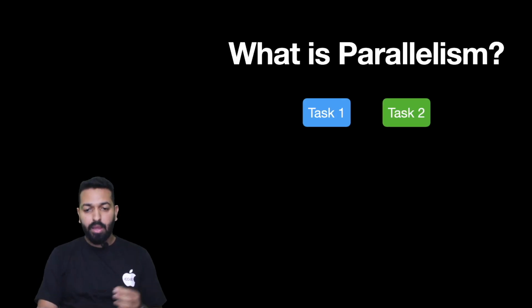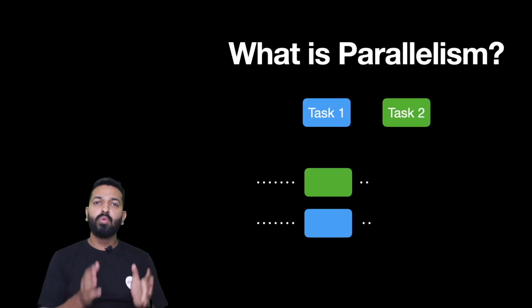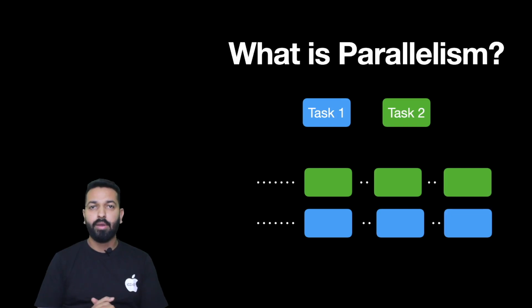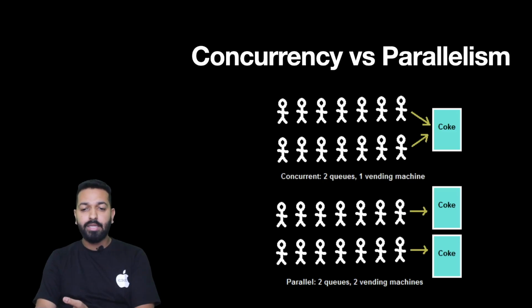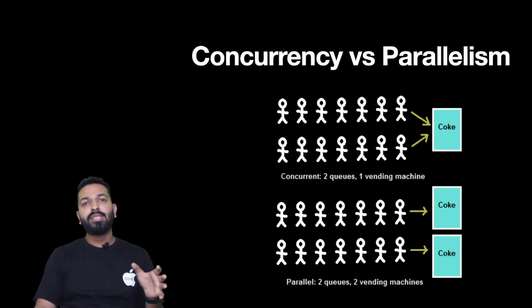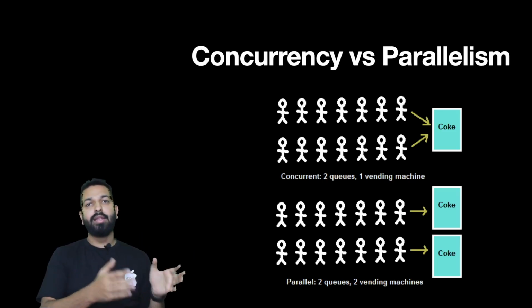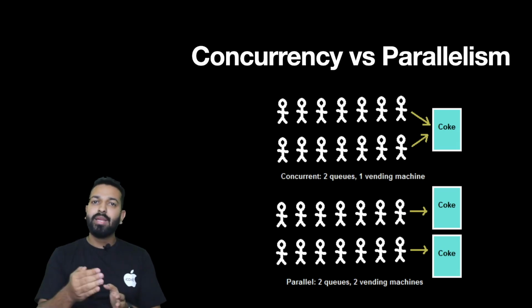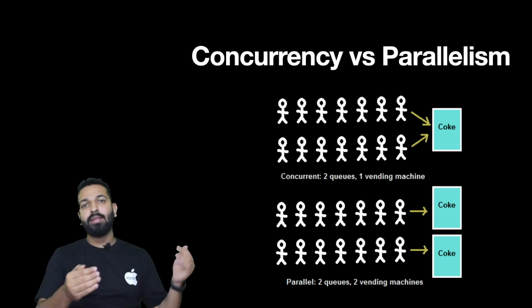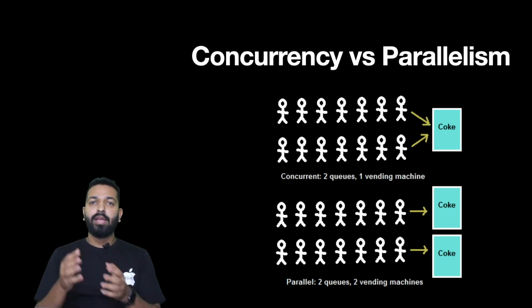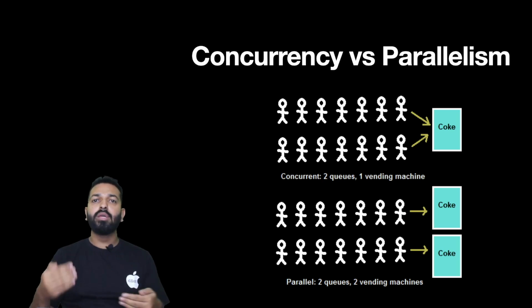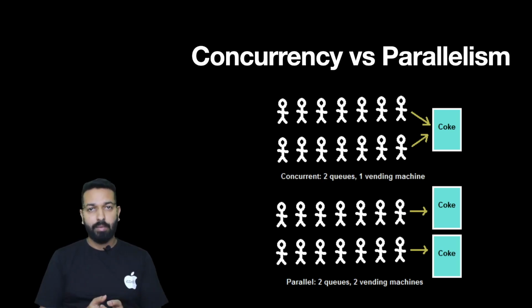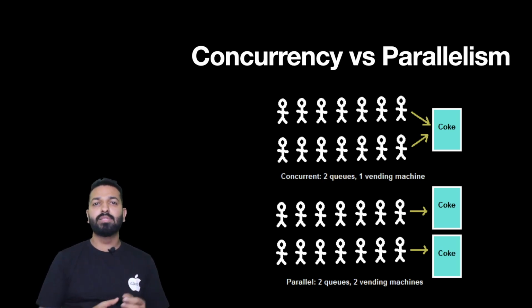Now if we see, we have two tasks here, and the two tasks are taking place at the same time, unlike concurrency. So if we see concurrency against parallelism, concurrency is like having one counter and two queues. One queue is being entertained at one point of time and then the person from the second queue will be entertained. While in parallelism, we have two counters for two queues. So both the queues are being processed at the same point of time. Of course, parallelism will give us more speed, but it will involve more resources.